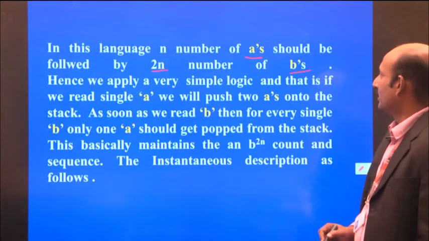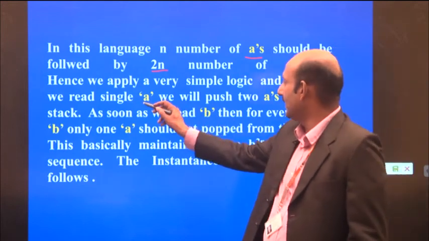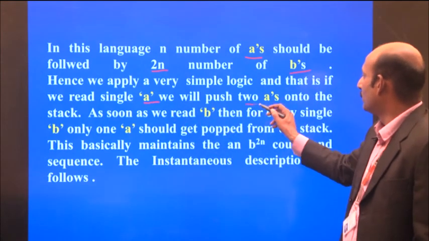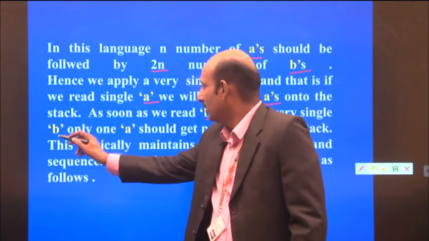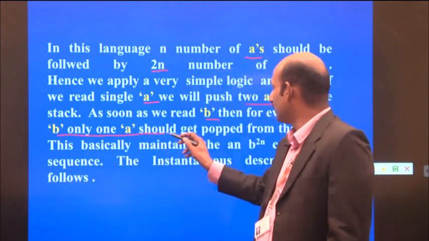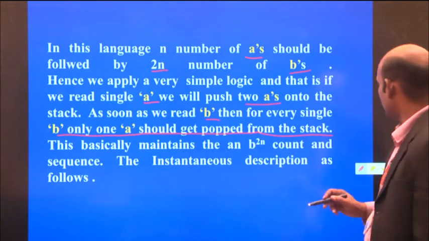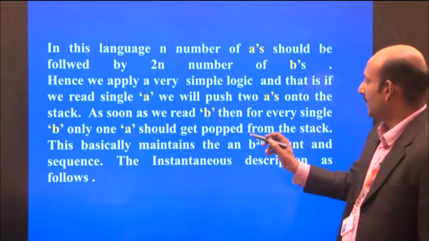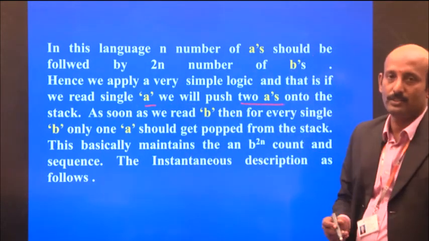The simple logic is that for every single A, we push 2 A's, and for every B, only 1 A is popped from the stack. That is important here. For every A, we push 2 A's onto the stack.